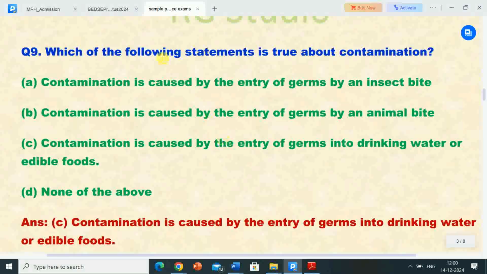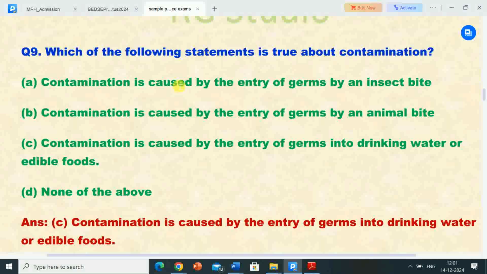Next question is, which of the following statements is true about contamination? Options are A. Contamination is caused by the entry of germs by an insect bite. Option B. Contamination is caused by the entry of germs by an animal bite. Option C. Contamination is caused by the entry of germs into drinking water or edible foods. Option D. None of the above. So correct answer is option C.